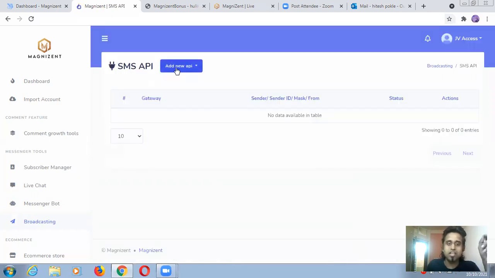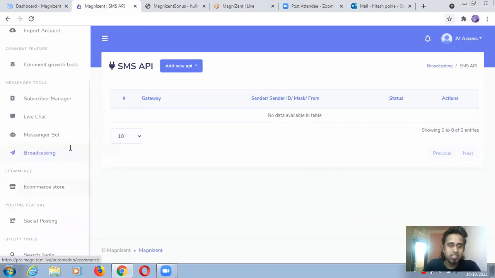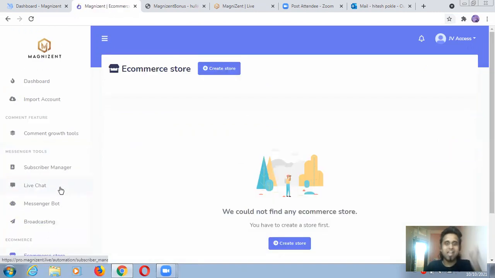You can see here, add new API. You can add the API of your SMS marketing tool, and directly you can start working from here for your particular niche. Even if you are an e-com guy, or if you have any affiliate offer and something like that, you can go ahead with this. Okay, guys, it works like that. So I'm just clicking on this e-commerce store so that we will know what is inside it.